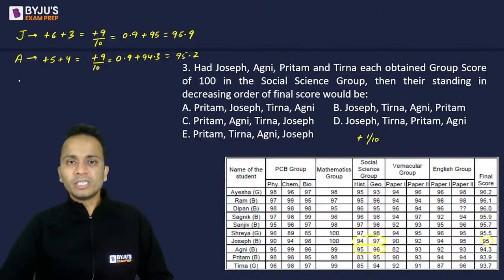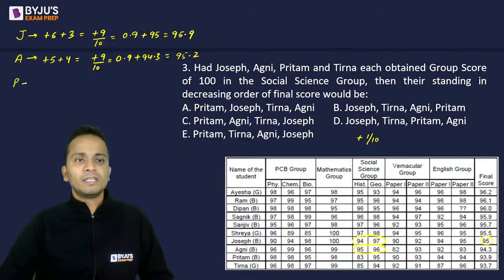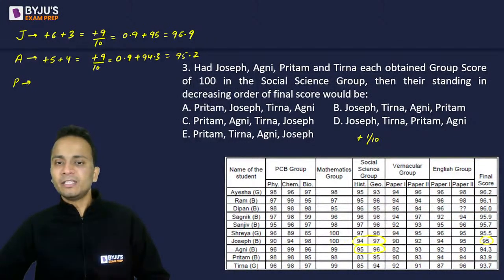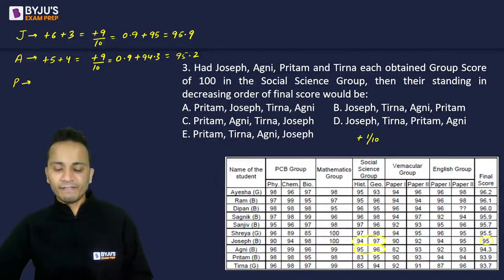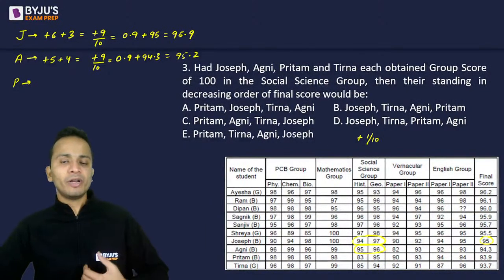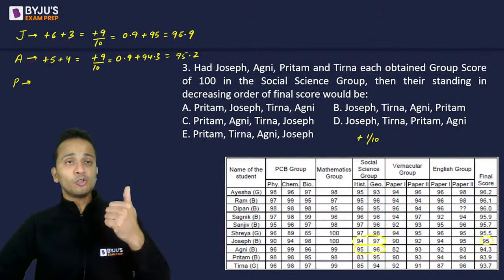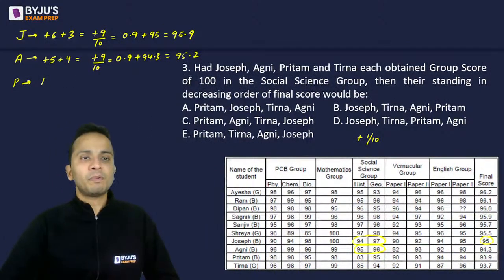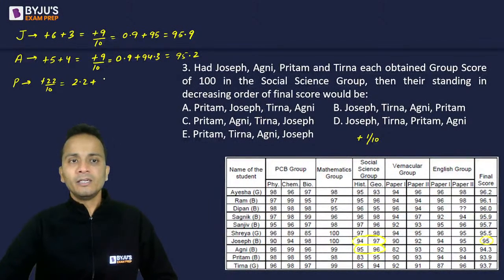Now the next student is Preetham. For Preetham, 83 will become 100. That is an increase of 17. And then 95 will become 100, that is +5. So +17 +5, that is +22 divided by 10. That is an increase of 2.2 for Preetham on the original value of 93.9.